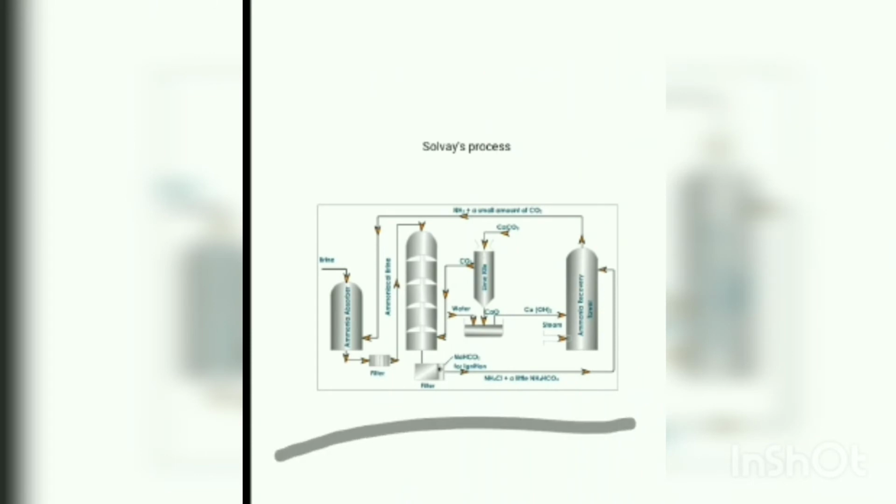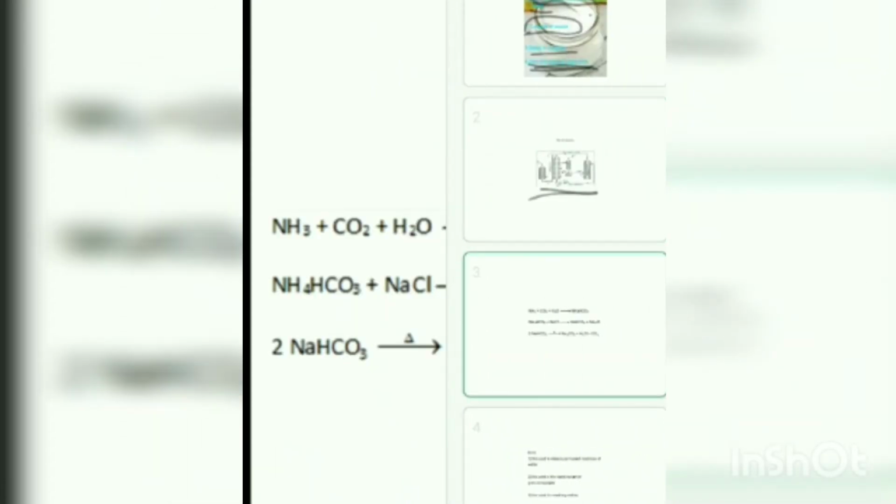The diagram and the detail is not required for you, only its chemical equation and how it is prepared. It is actually prepared from baking soda only. As I previously said, the raw materials for this are the same: ammonia, carbon dioxide and water, and brine solution, NaCl. Then the reaction that happens, as you already know, is that baking soda is formed with the formation of ammonium chloride.